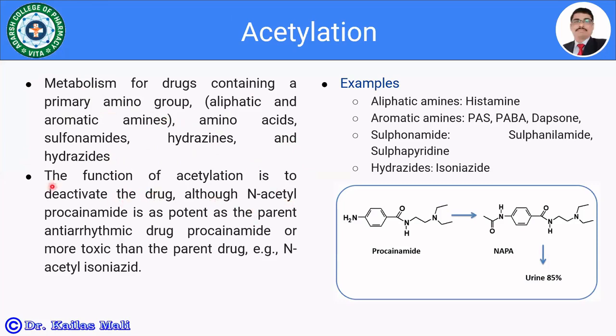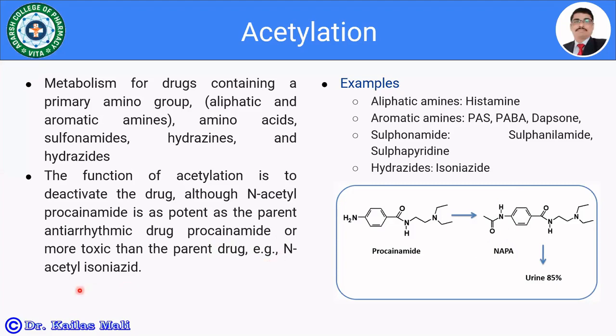Although N-acetyl procainamide, see the structure, this is the procainamide, and acetylation converts it into N-acetyl procainamide, which is going to be excreted via urine, is as potent as the parent antiarrhythmic drug procainamide. So this also has a good antiarrhythmic activity, or maybe the products are more toxic than the parent drug.